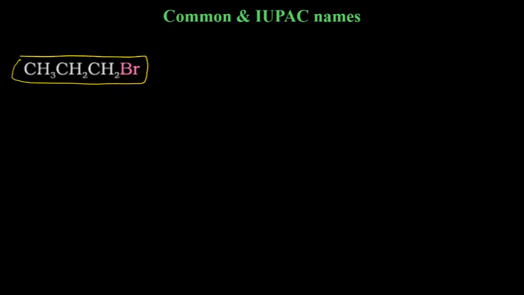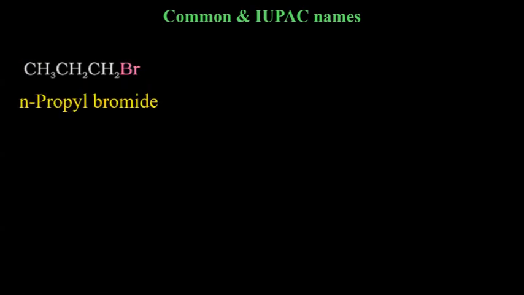Now, common and IUPAC names. This part is easy because you have already done this in 11th. A few common names you need to remember with their IUPAC names. The first one is very simple. Common name here will be as per the norms. If it is just a straight chain, then you add n here. So instead of calling it bromopropane, you will call it n-bromopropane or n-propyl bromide in case of common.